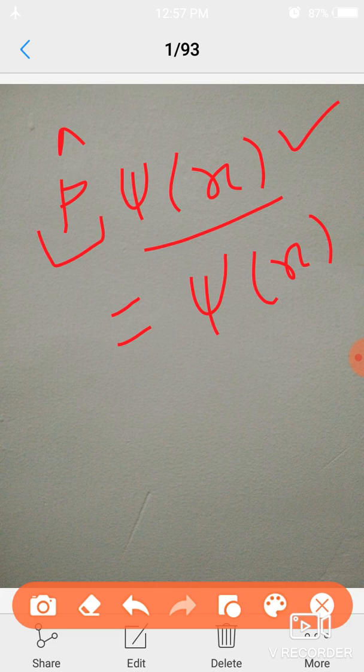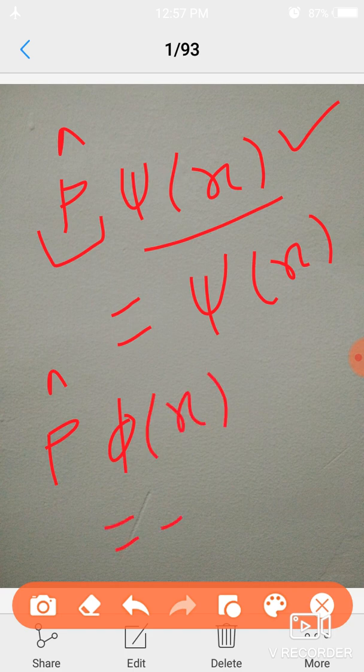On the other hand, I take another example of this. When I operate on a wave function phi(x) and the result comes out with eigenvalue minus 1 and the same wave function, it means that the parity of this wave function is minus 1, so this is an antisymmetric wave function. Okay, on this basis we can explain